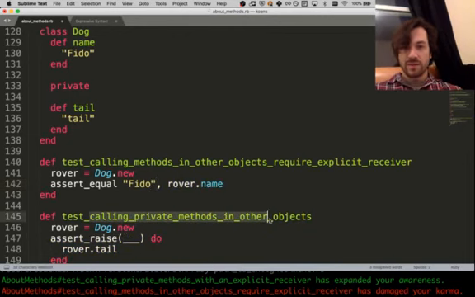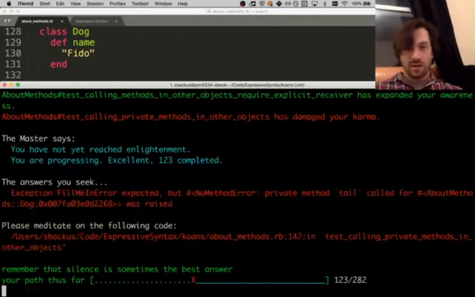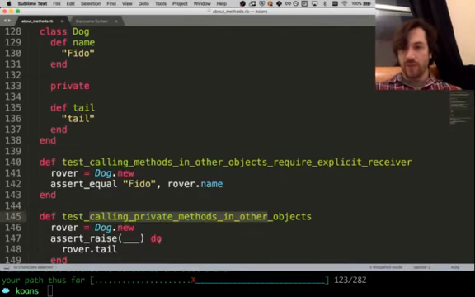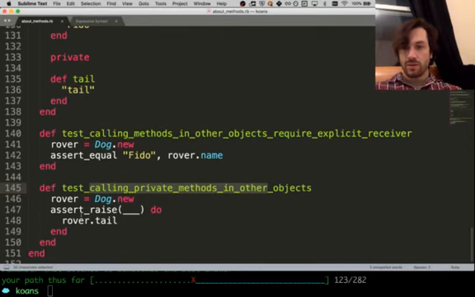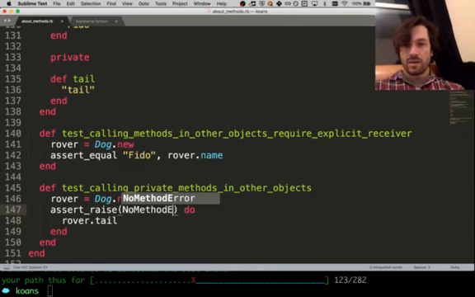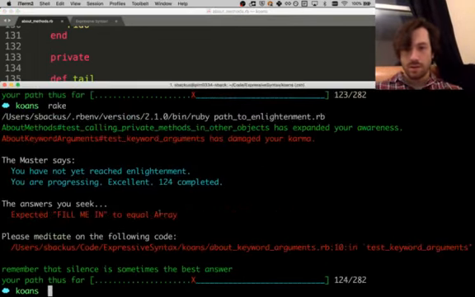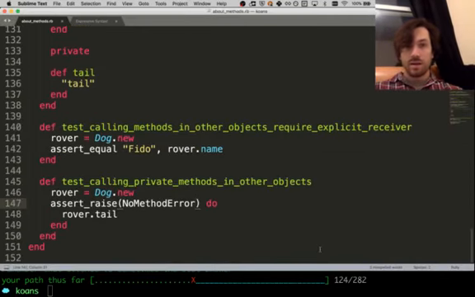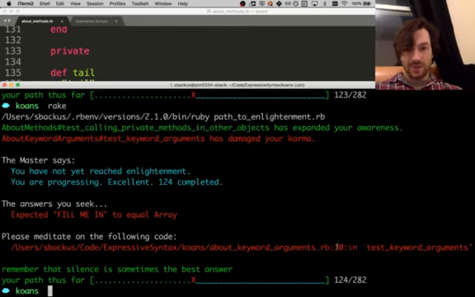Calling private methods. Oh, let me check that. Pretty confident, but good to make sure. 147. Yeah, cool. Calling private methods on other objects. So, like before, if we try to do rover.tail, it'll give us that no method error because tail is private. Hey, and we're done. That was fast. That was quick. That was easy.